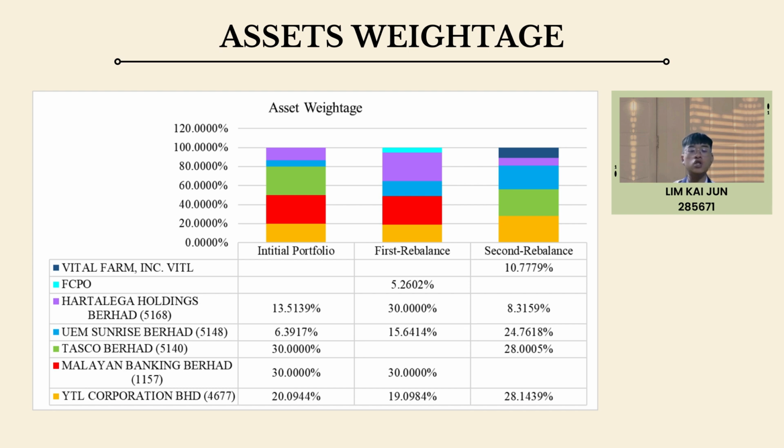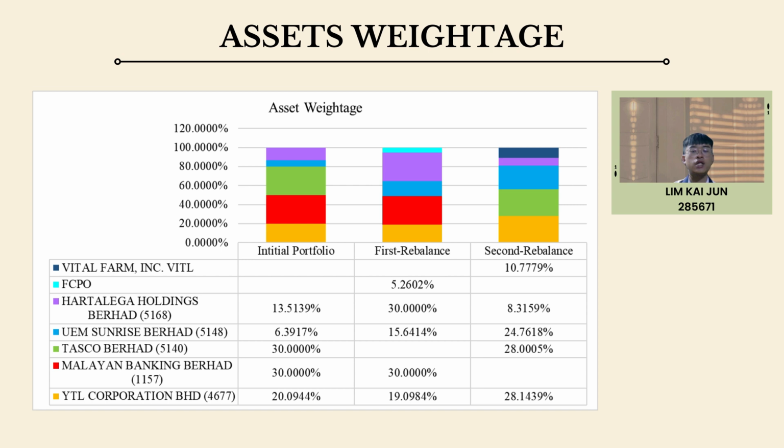Therefore, we have decided to change it and attempt to benefit from the derivative sector. The asset weightage in the first rebalance is 5.26% in future crude palm oil, 13% in Harta Lega Holding Berhad, 15.64% in UEM Sunrise Berhad, 30% in Malayan Banking Berhad, and 19.1% in YTL Corporation.